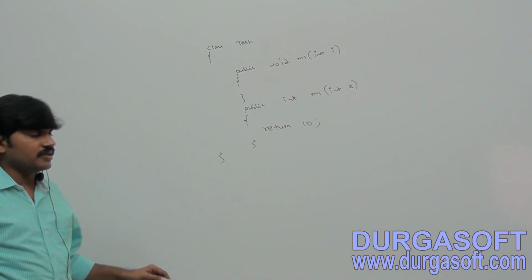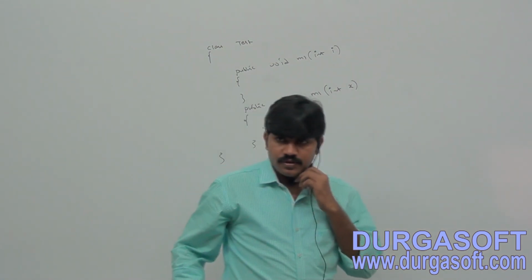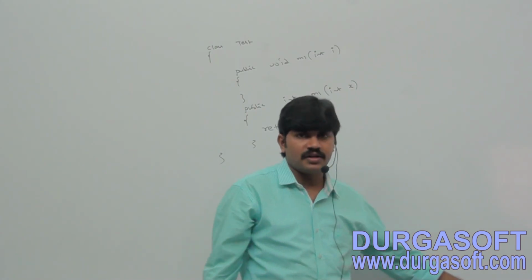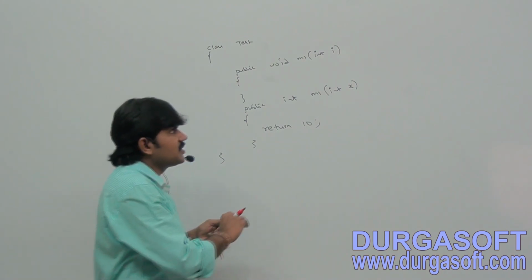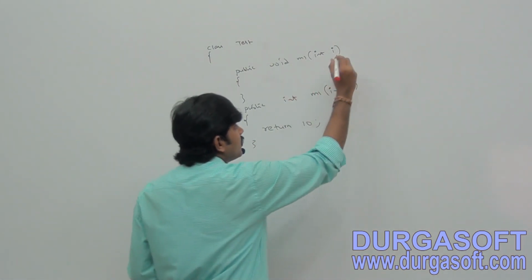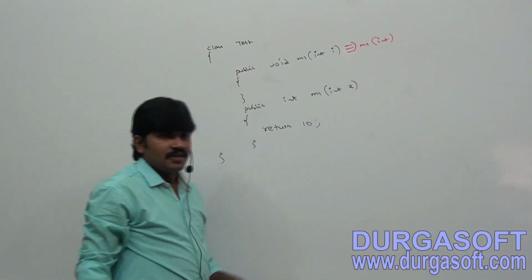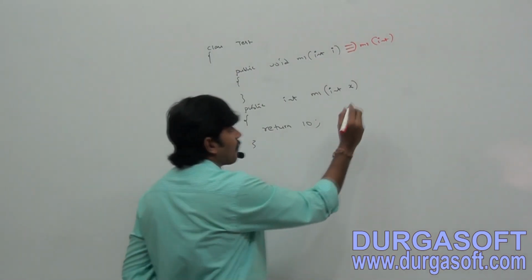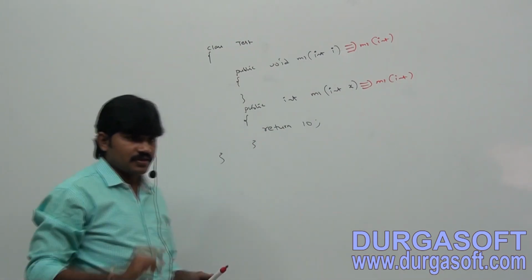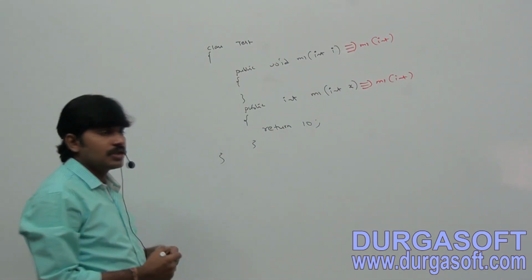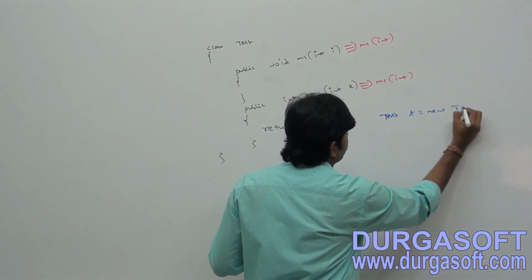Yes, just observe. If I am taking it like this, the compiler will give an error. What is the reason? Why is this invalid? Simple. What is the signature of the first method? m1 of int. That's all. What is the signature of the second method? m1 of int. Suppose tomorrow I am creating a test object,